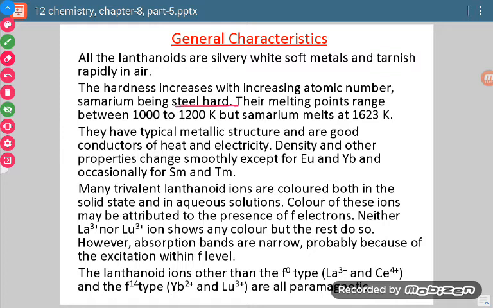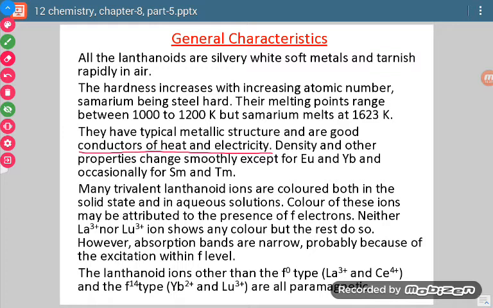Now their melting points range from 1000 to 1200 Kelvin, but samarium melts at 1623 Kelvin. Okay, they have a typical metallic structure and are good conductors of heat and electricity. So if we talk about lanthanides, they are good conductors of heat and electricity.